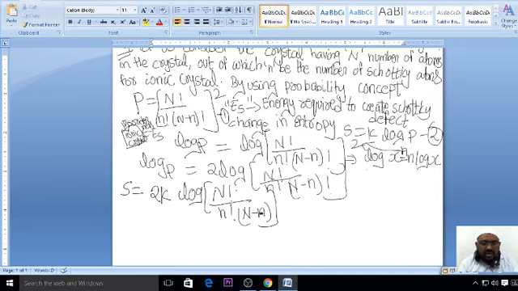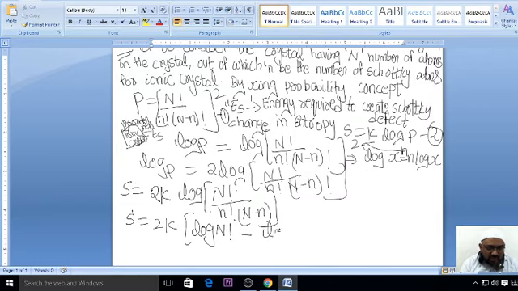Clear everybody? Until here everybody is clear with this? I don't think that you'll have any problem with this. S is equal to k, so S is equal to 2k into log of, can I write it directly like this? See, I am expanding it. Everybody, see, I am expanding this. We have done it in the previous case. Can I write like this? Log N factorial minus log of a by bc.